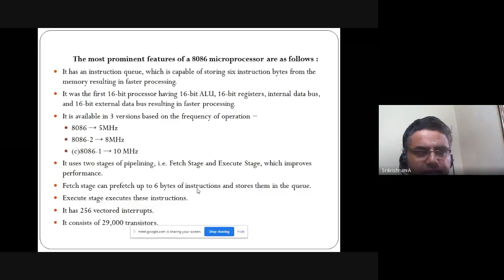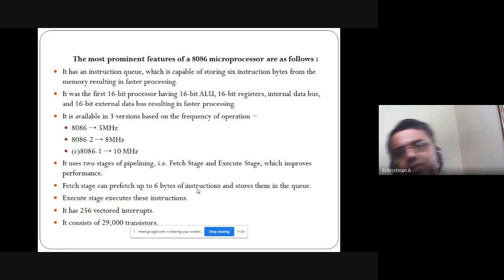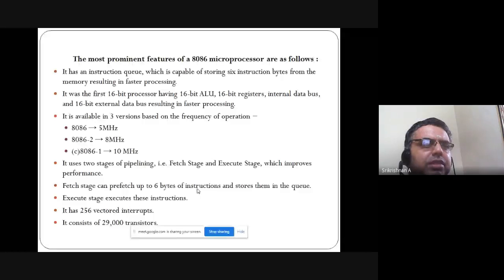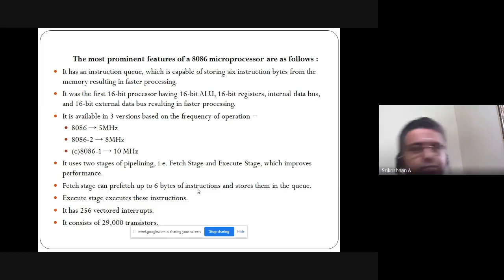It also uses 2 stages of pipelining, which is not there in 8085. That is fetching and executing. When I say fetch, it means taking the data; executing means running the data, such that it improves the performance. The fetch stage can prefetch up to 6 bytes of instruction. That is, you can fetch data up to 6 bytes and store them in a queue. The execute stage executes these instructions. That is, it runs these instructions.